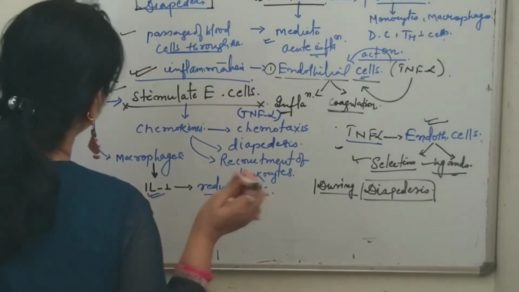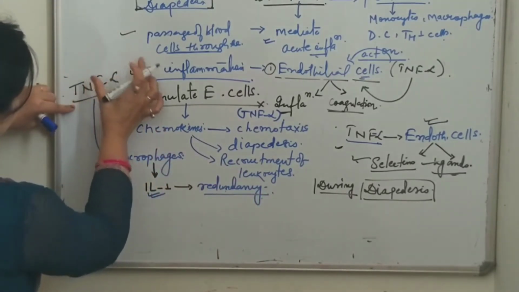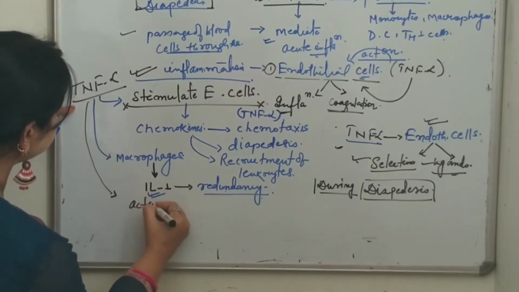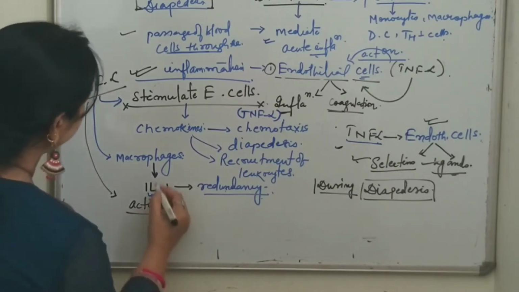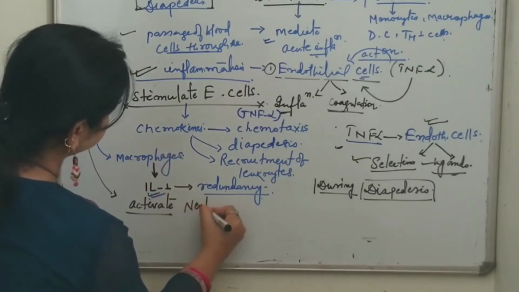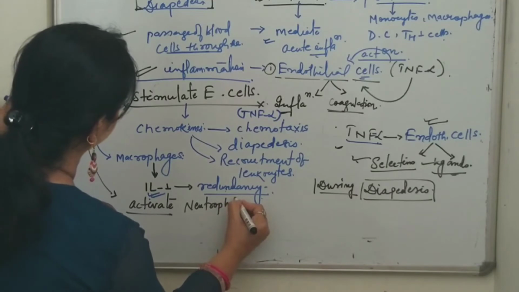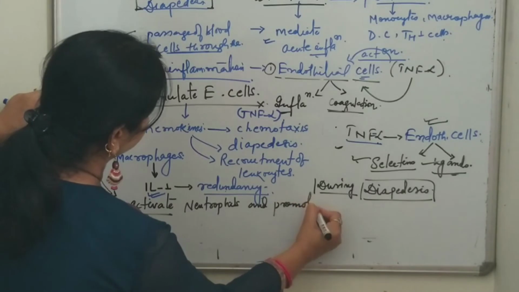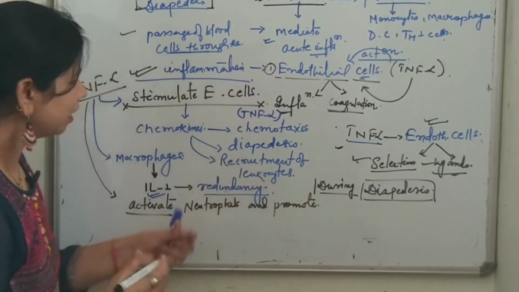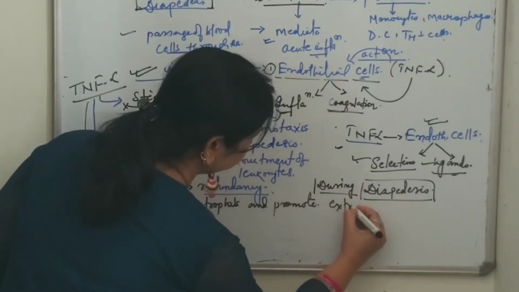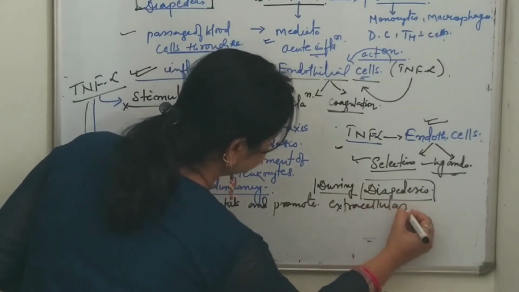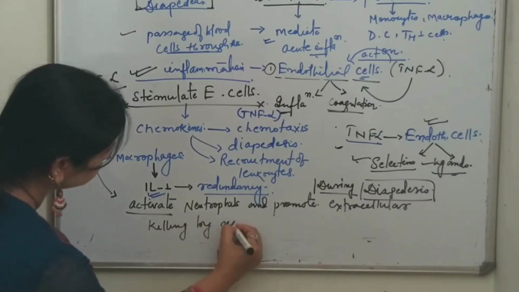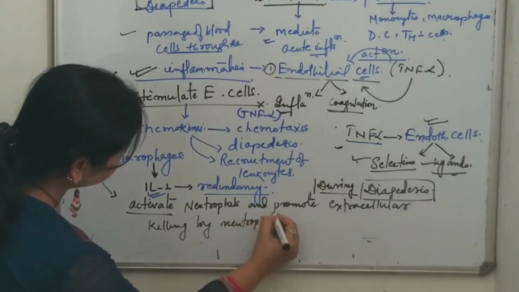Again, next, what happens? Tumor necrosis factor alpha activates the neutrophils. The next function is to activate the neutrophils and promote extracellular killing by neutrophils.